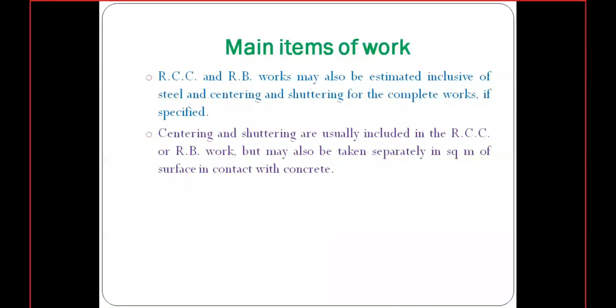So whatever contact surface there is with the concrete will be considered as centering and shuttering. So that is about centering and shuttering.